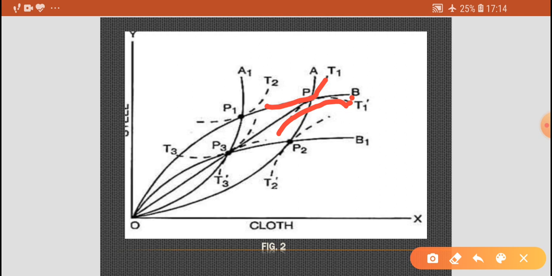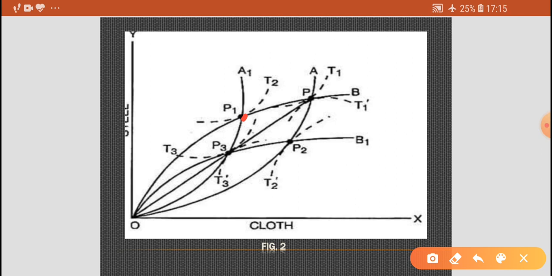If country A imposes a tariff so that its offer curve shifts to OA1 while country B does not enforce any retaliatory tariff, P1 is the point of optimum tariff for A. Now see here the point P1.